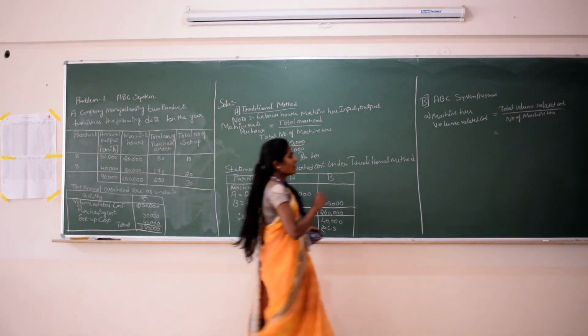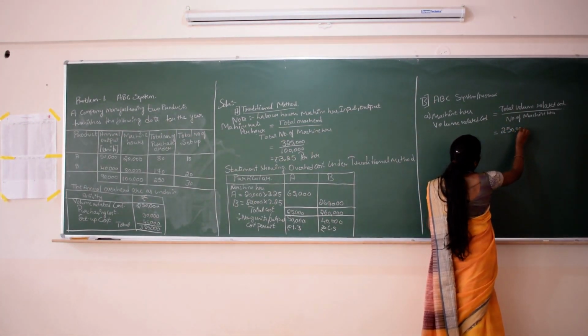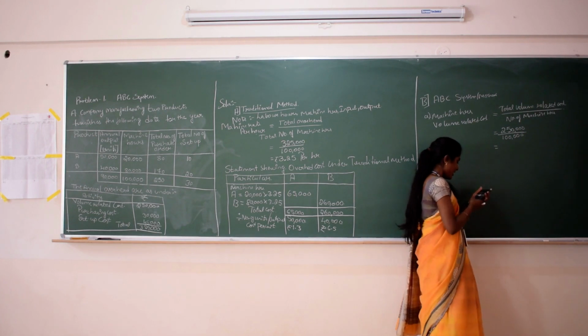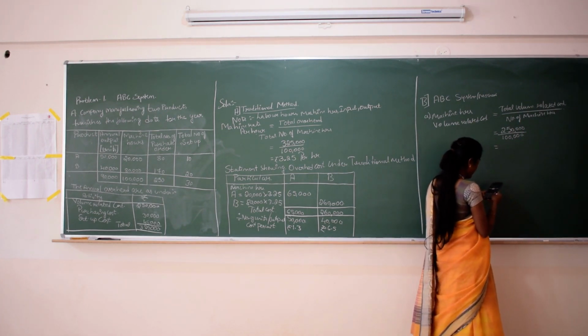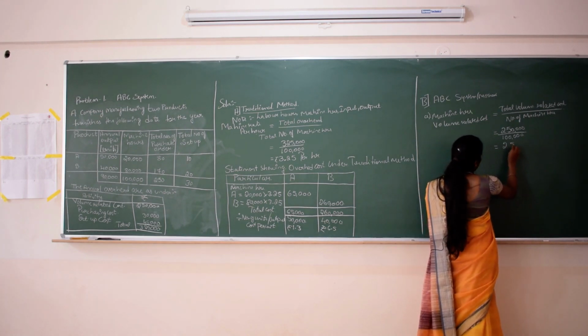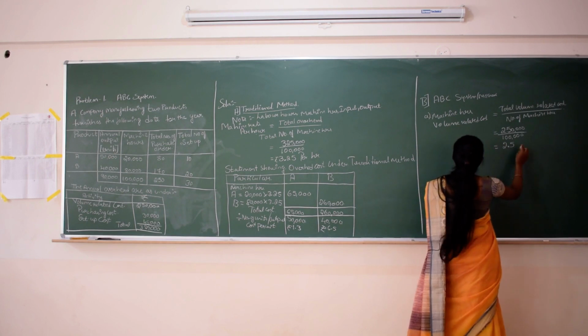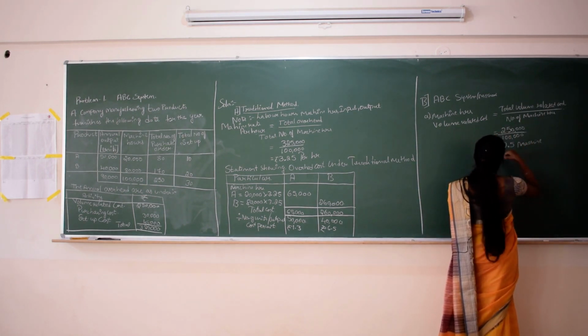Therefore, 2,50,000 divided by 1 lakh is 2.5. That is your machine hour or volume related cost.